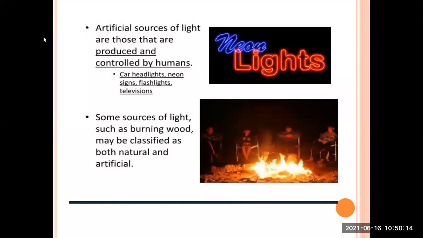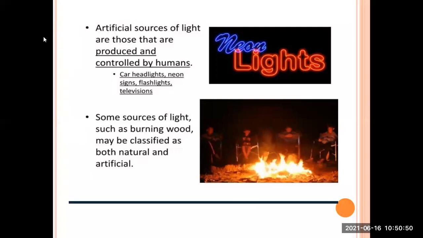Now, what are artificial sources of light? As from the word artificial, we come to know that these are man-made sources. Okay, we have learned in our previous standards, all those things which we term as artificial are man-made. So artificial sources of light are those that are produced and controlled by humans. Car headlights, neon signs, flashlights, televisions. Okay, so these are all controlled by humans, and they are artificial sources of light.